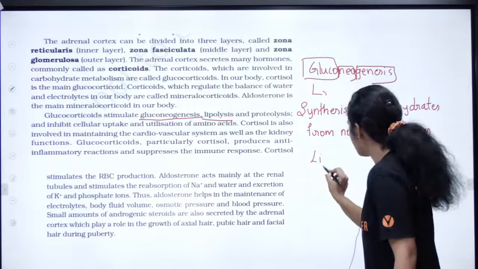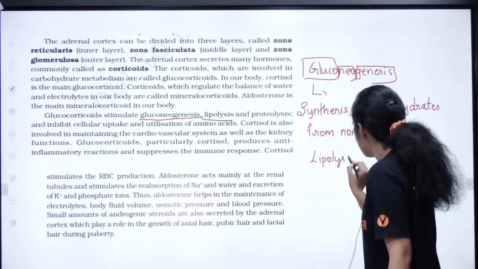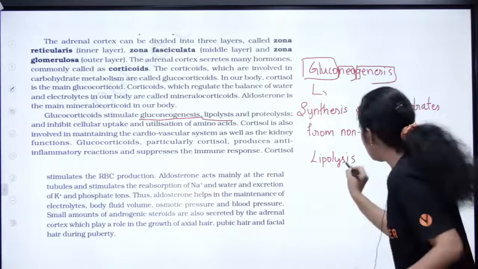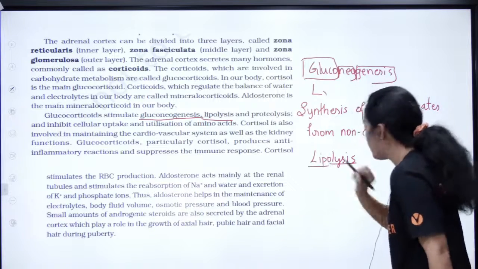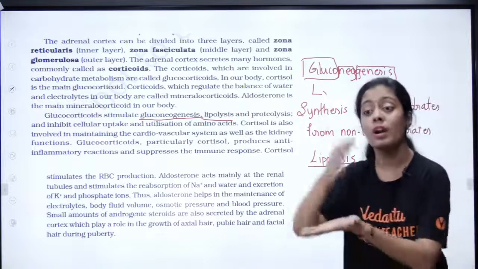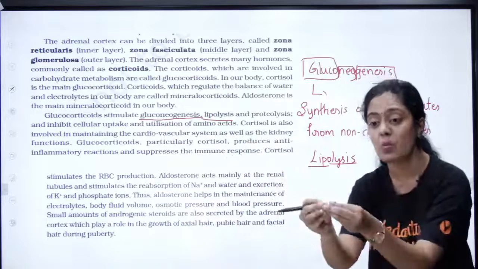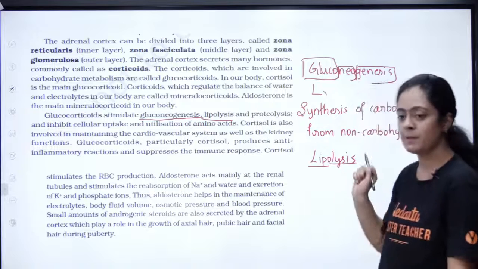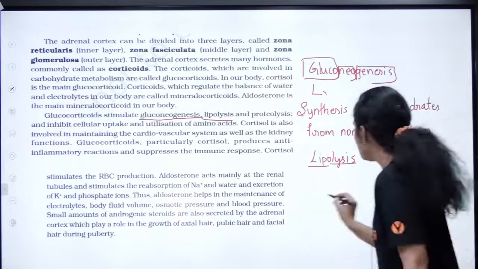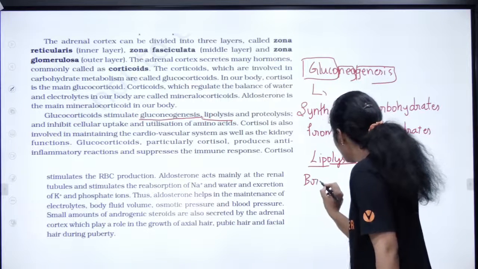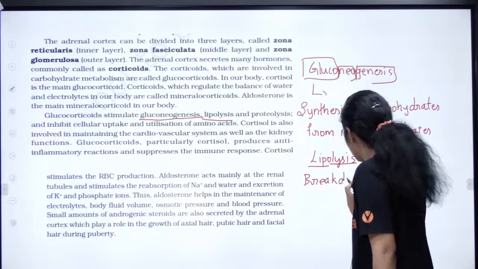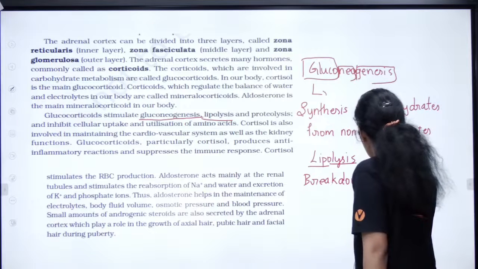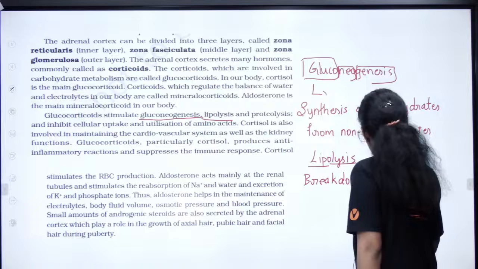What is lipolysis? Let's again break this. Two words: lysis is one word, lipo is one word. Lysis means what? Breakdown. Genesis means what? Synthesis. So can anyone tell me what is lipolysis? It is the breakdown of lipids.